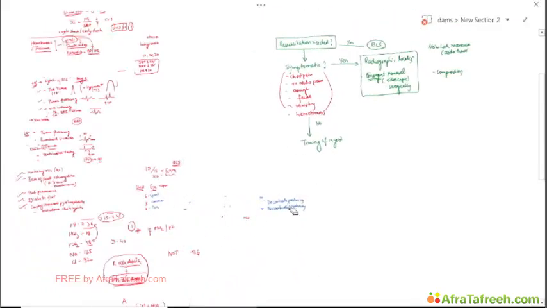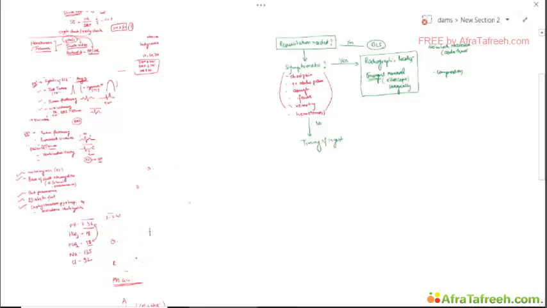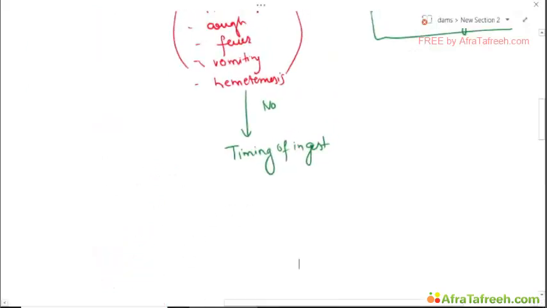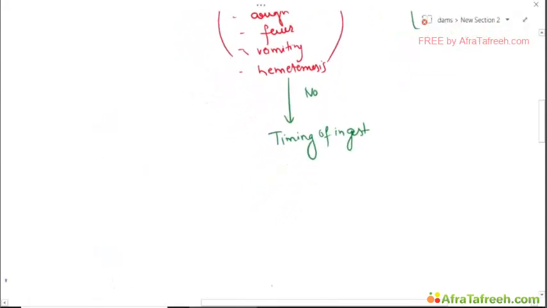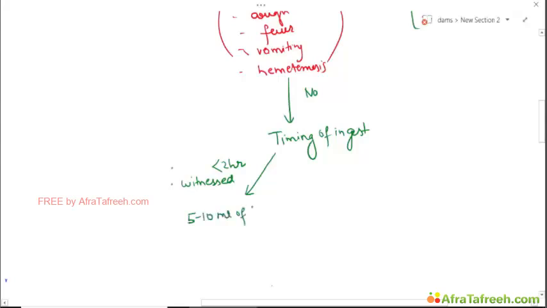Now considering the timing of ingestion, if it is within 2 hours or witnessed by the provider, you should immediately give 5 to 10 ml of pure honey.